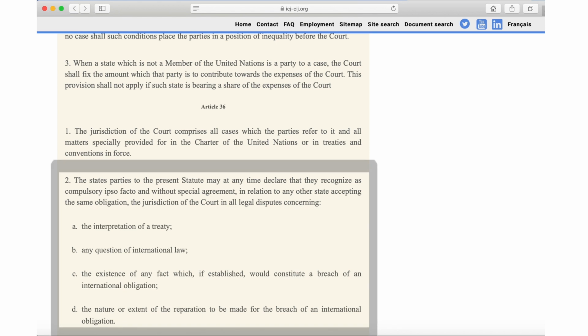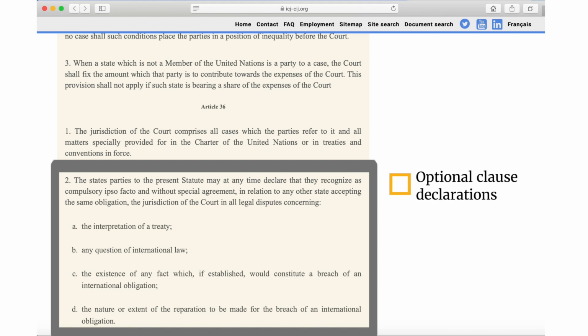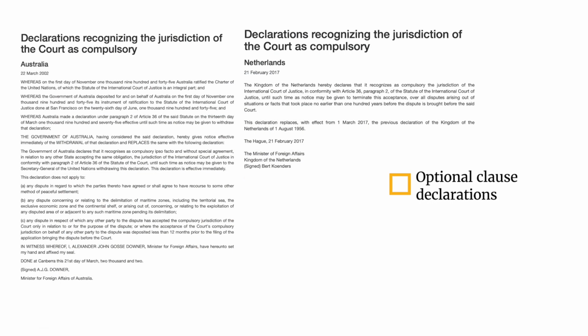Now moving to paragraph 2 of Article 36, which you can see on the screen. Under paragraph 2, states accept the jurisdiction of the court by making a declaration to that effect. The unilateral declarations that states make are known as optional clause declarations. Here are some examples of optional clause declarations. As you can see, in some instances, when states make optional clause declarations, they can also make exceptions or insert some conditions to exclude certain issues from the jurisdiction of the court. These exclusions are commonly known as reservations to optional clause declarations.